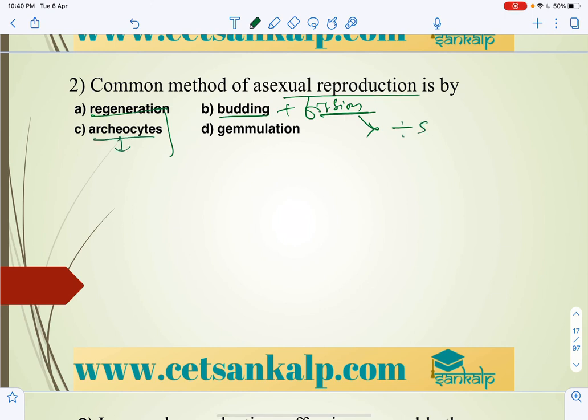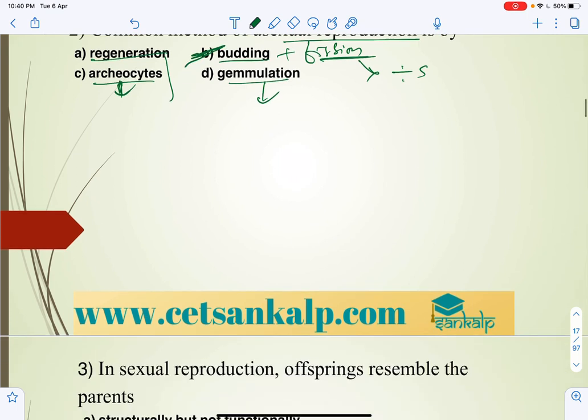Archeocytes are cells present generally in sponges, and gemmulation is the formation of gemmules. So the answer is budding.